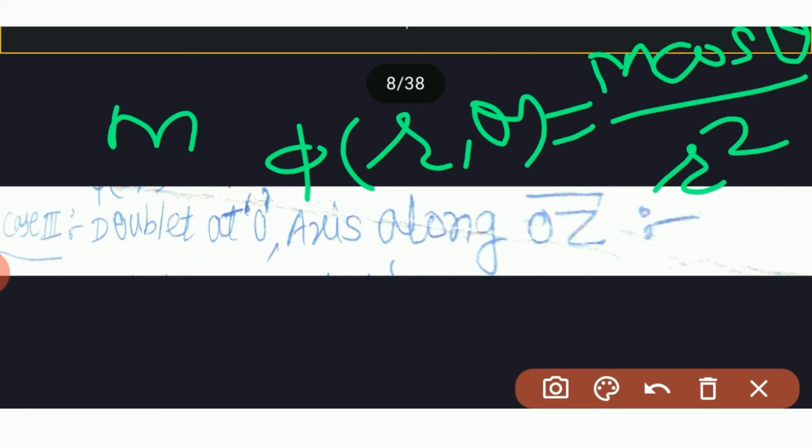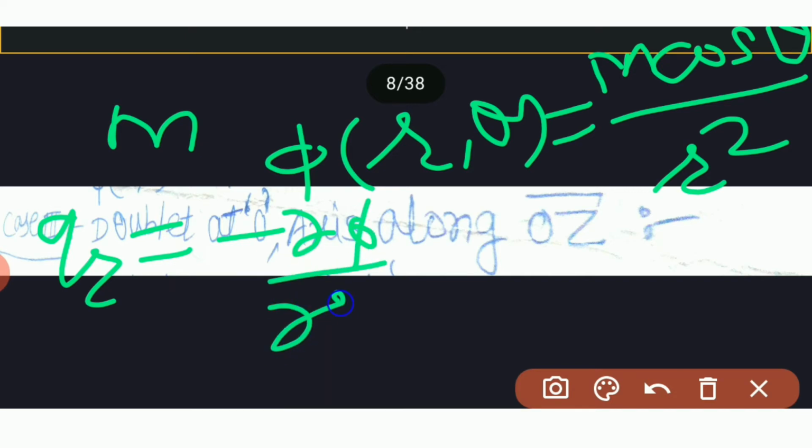and we know that QR is equal to minus dou phi by dou r.